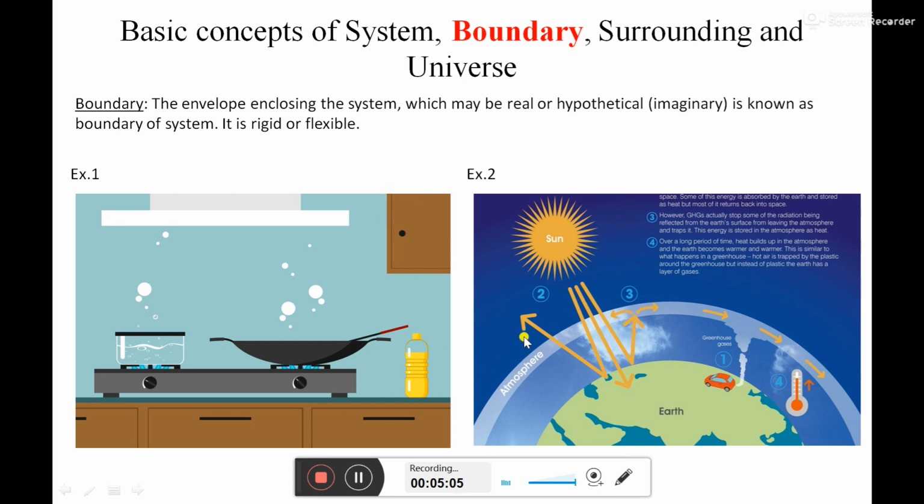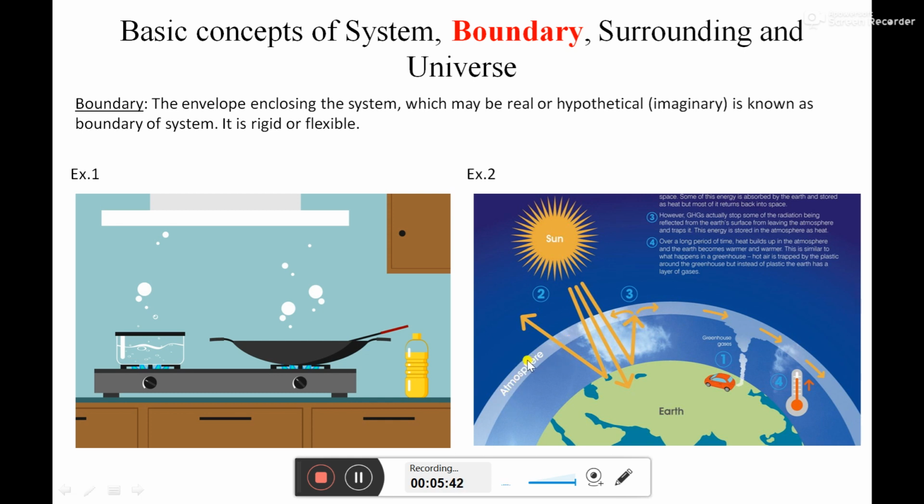Now, if you take the example of Earth, there is no real envelope present over the Earth. Okay, it is not like a bottle having a physical lid. But in the case of the Earth, all around the Earth there is no real envelope present. It's just an imaginary envelope present all around the Earth, that is the atmosphere. So Earth gets enveloped by the atmosphere. So it is imaginary. Imaginary means we can't see the atmosphere with our eyes.